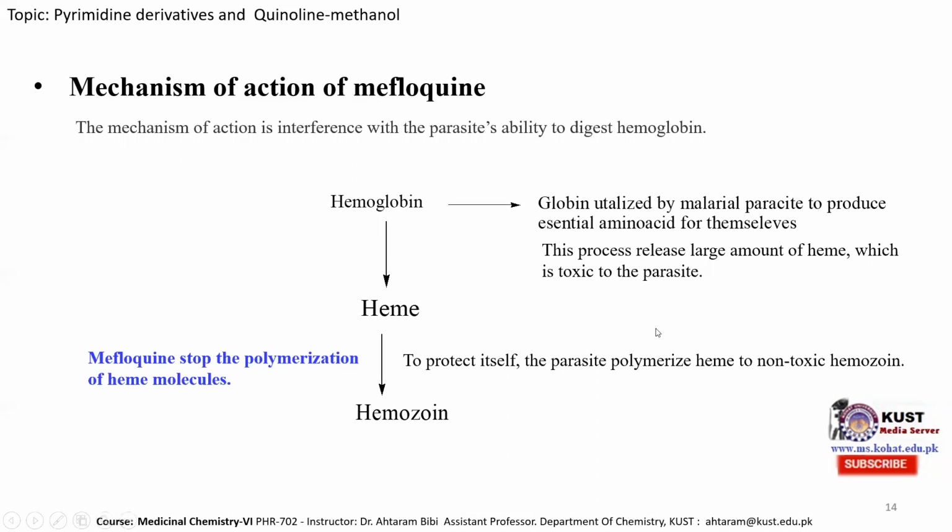And mefloquine stops the polymerization of heme molecules. When the polymerization of heme to hemozoin stops, the heme molecule is highly toxic for the parasites, so the parasite cannot survive in the presence of heme molecule, and the host cell is freed from the Plasmodium parasite. So the accumulation of heme molecule results in lysis of the parasites and the host cell is free from the parasite.